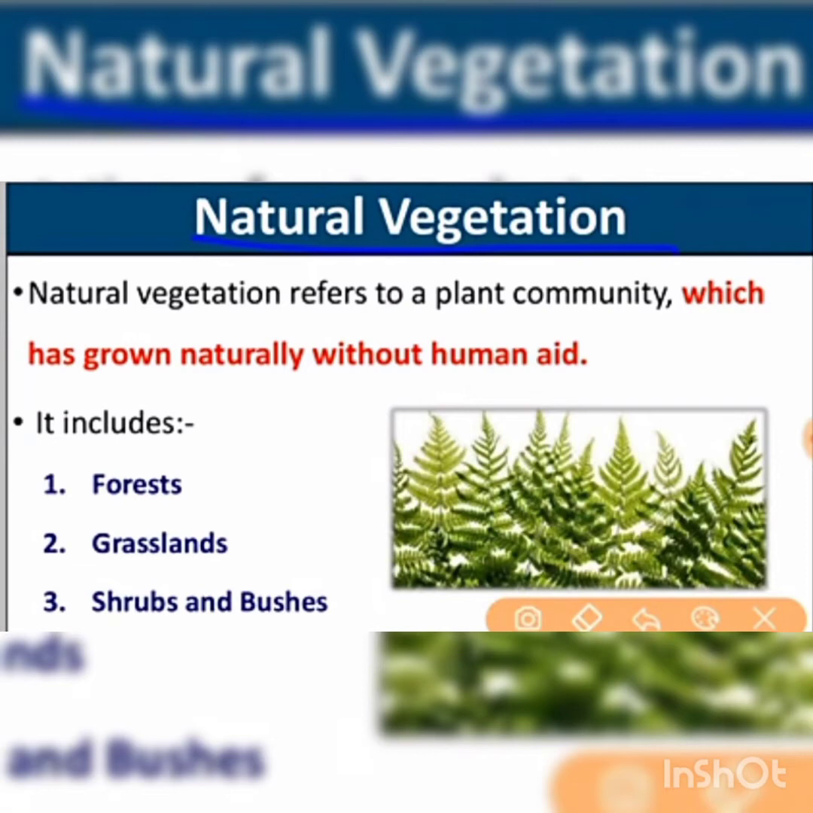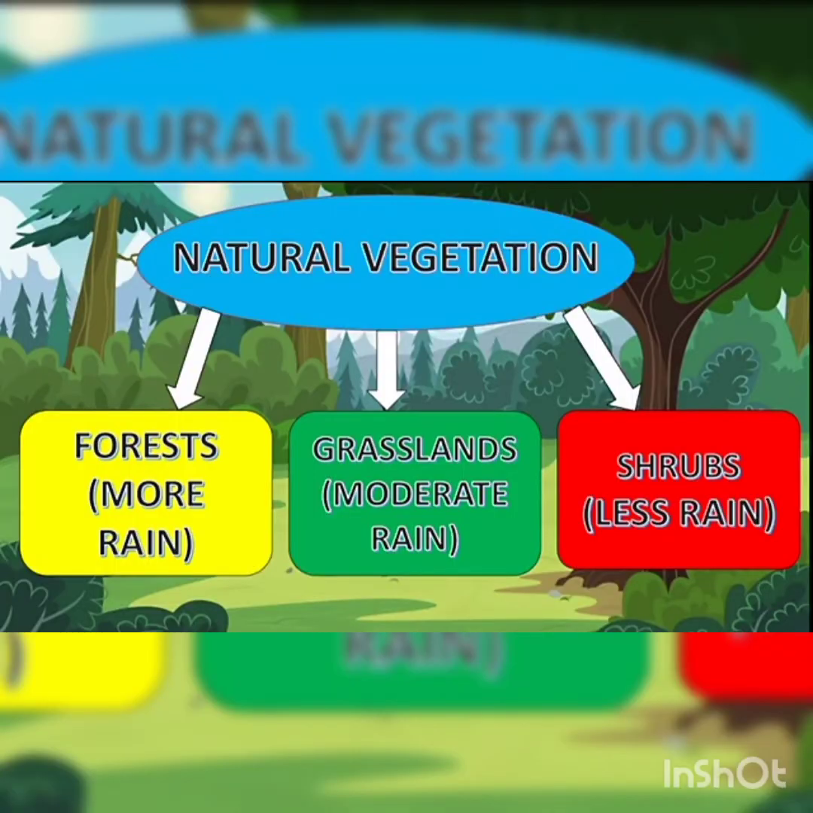What is natural vegetation? Natural vegetation is the vegetation that has grown on its own without any human interference. Natural vegetation is generally classified into three broad categories as follows: forest, grassland, and shrubs. Categories of natural vegetation: forest, grassland, shrubs.